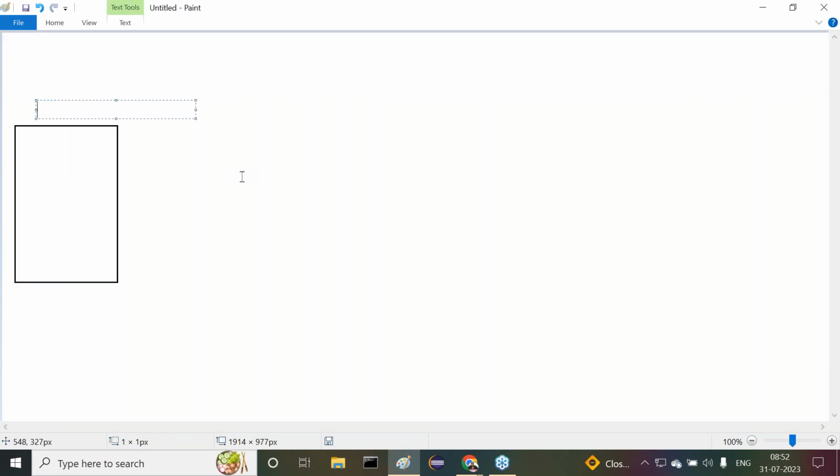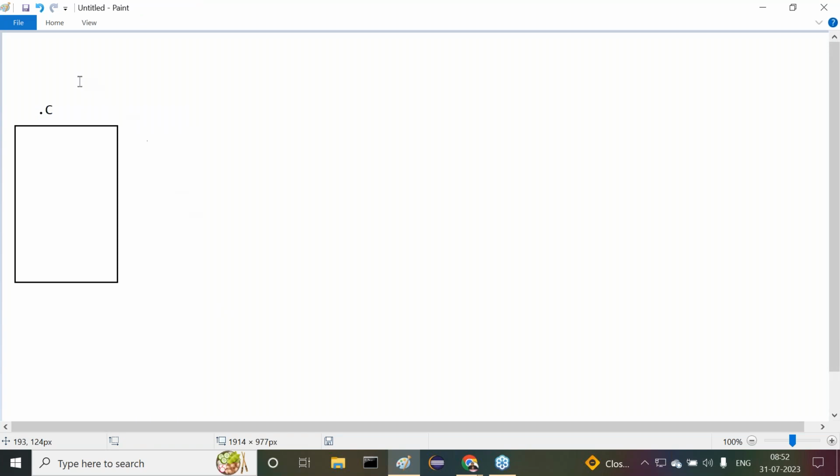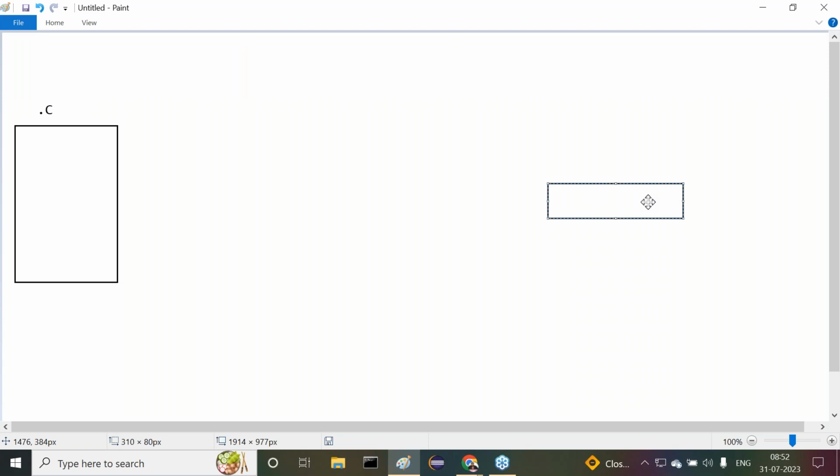C program in the sense, the file extension should be .c. If I take a C program, the file extension should be .c. Then after this, who will execute our C program actually? Here we need to execute the program. Then we have to get output. Am I right or not? Here we have to execute the C program, then we have to get the output from the C program. That is the actual content.